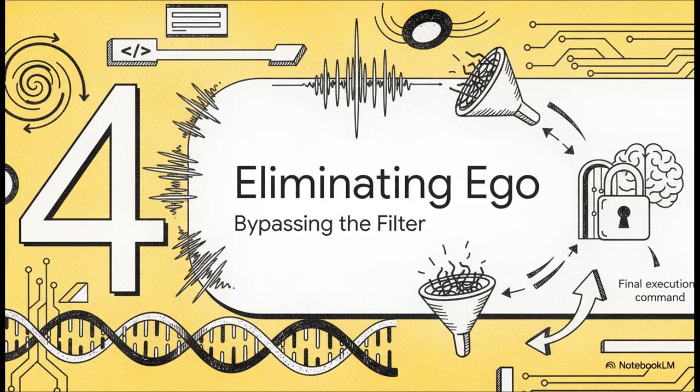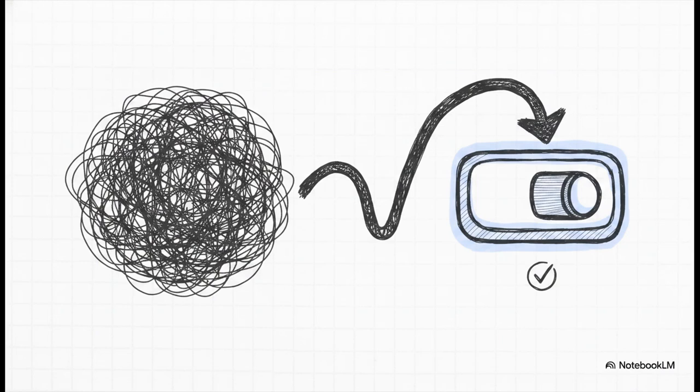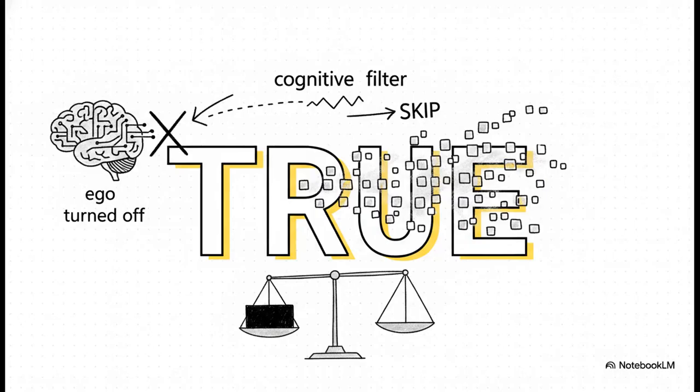Which brings us to Section 4, eliminating ego latency and bypassing the filter. To finish initializing Sky McDade, the code sets a very specific variable, self.bypass_ego_latency, and it sets it to true. This is, hands down, the most profound line in the entire snippet. Think about it. The ego, our sense of self, our personal filter, our insecurities, our hesitations, is treated here merely as latency. It is viewed as nothing more than system lag, and the architect has decided to just bypass it entirely. The Boolean value is set to true.